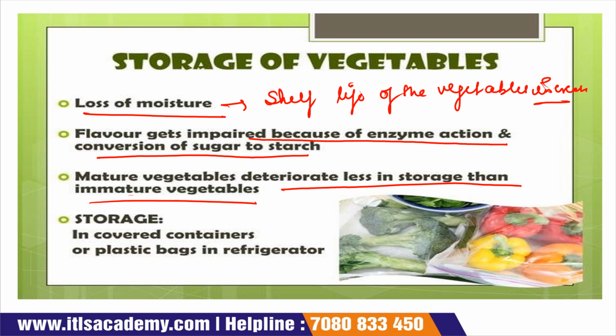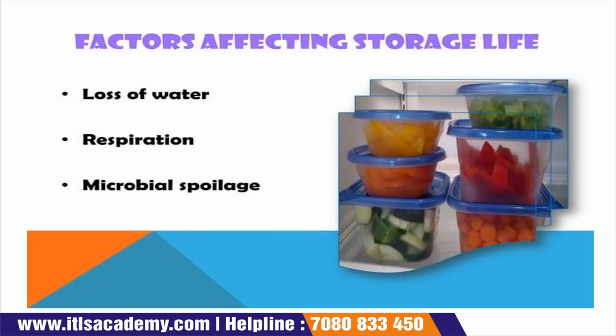How do we store these vegetables? We have to store the vegetable either in a covered container or a plastic bag in a refrigerator. There are two conditions for the storage of vegetables: either a covered container or a plastic bag. This covered container and plastic bag should be food friendly. Factors affecting the storage: these are the boxes for the storage of vegetables.